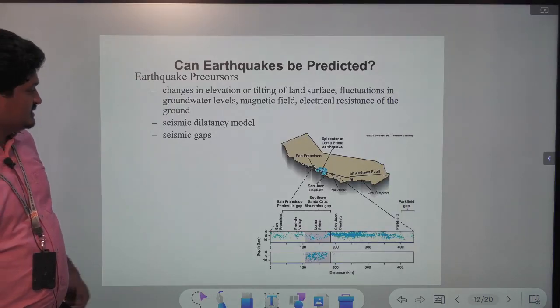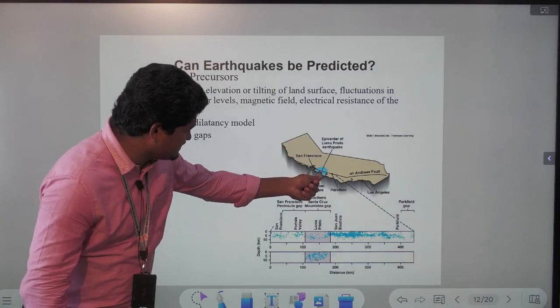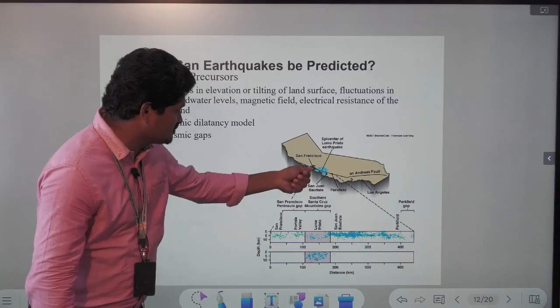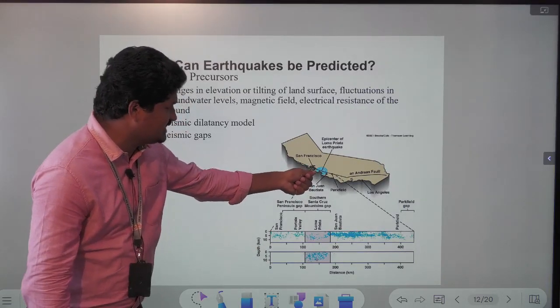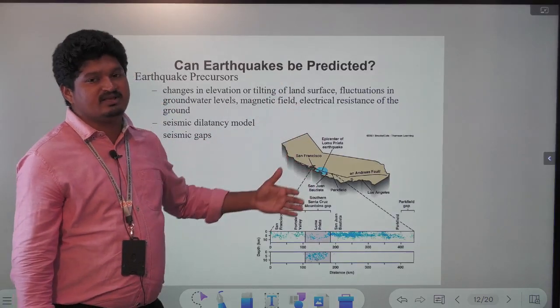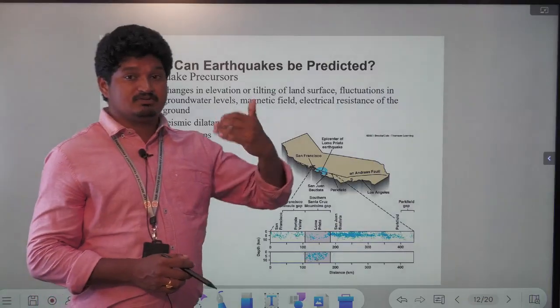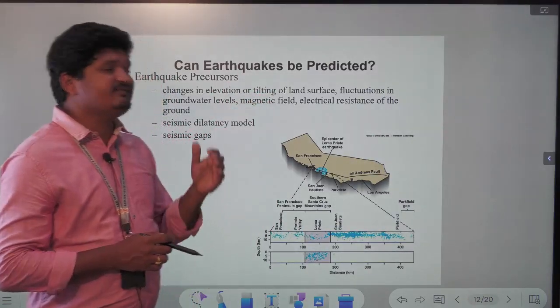For example, if you look at a sand dune in a particular place affected every year, we find similar earthquakes coming to those places. In a similar way, we find out which places most of the earthquakes come from, so we can predict.